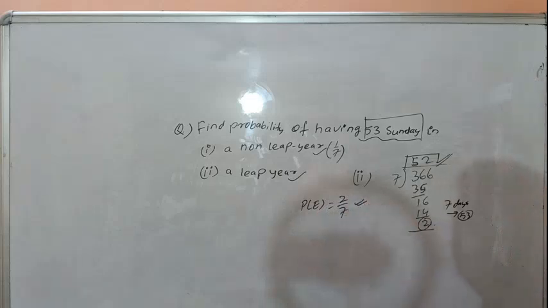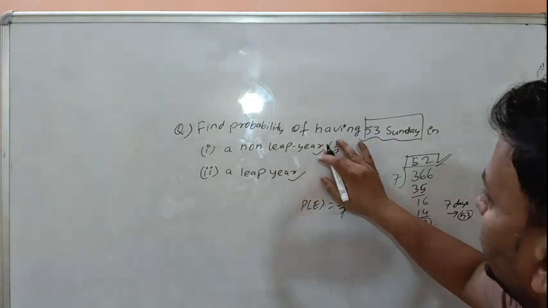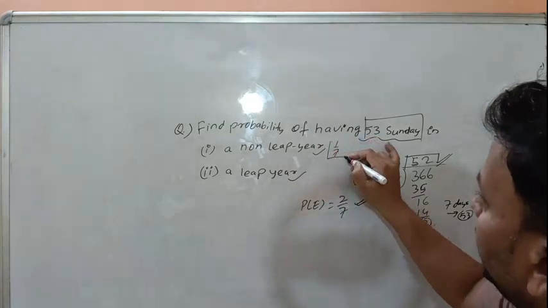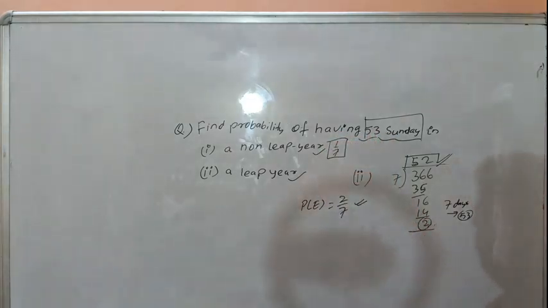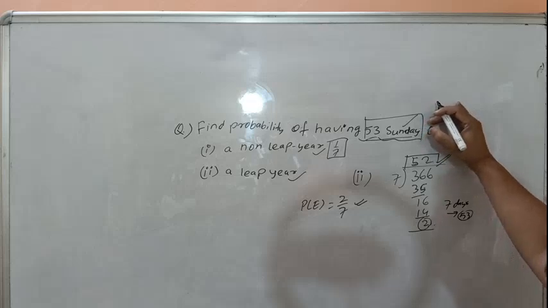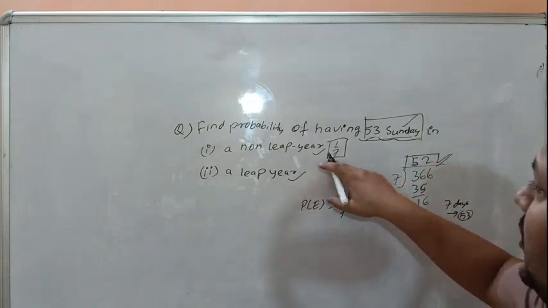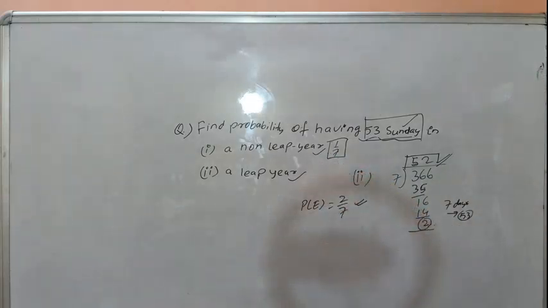This is a very important question. We have to learn that the probability of 53 Sundays, or any day, Sunday, Monday, Tuesday, in a leap year is 2 by 7, and in a non-leap year is 1 by 7.